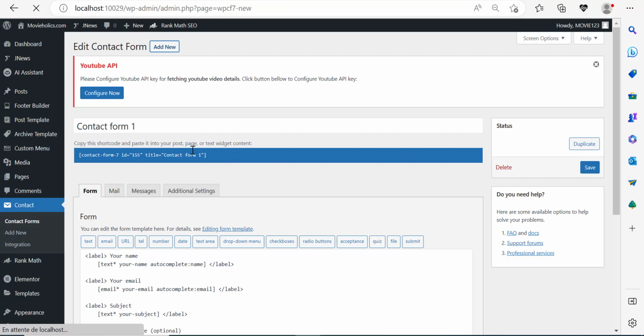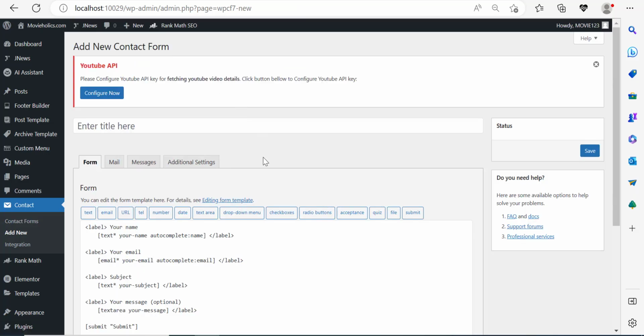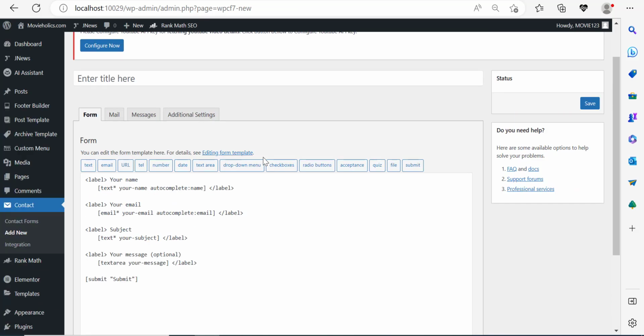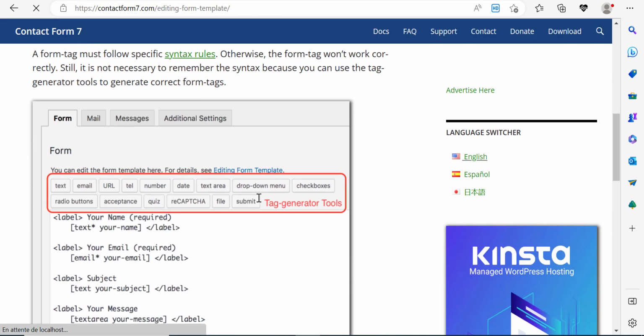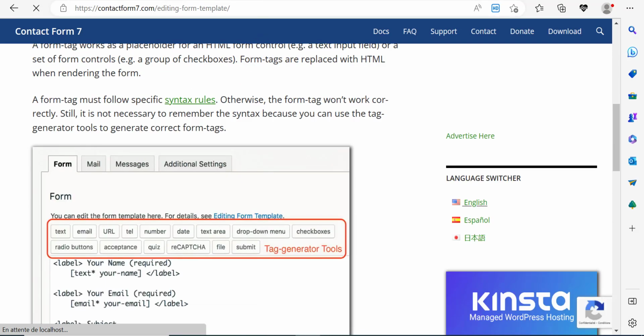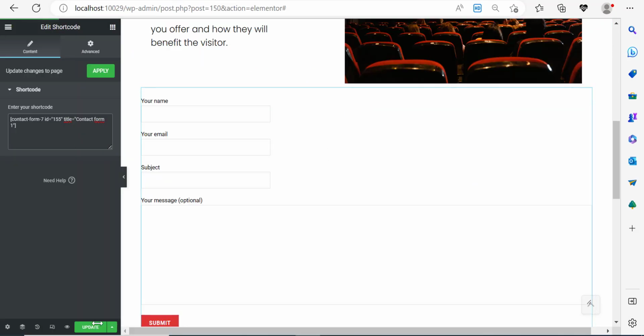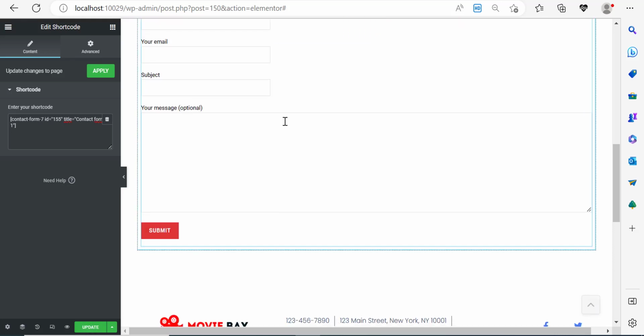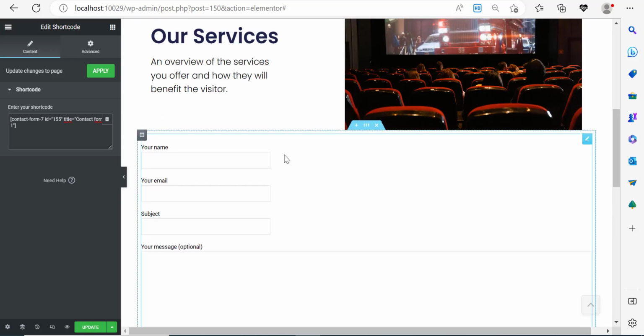Let's try to customize one. Now we've added one, but the problem is that it's not really autocompleting the email. Well, I think we can't really do much, but let's click on editing form template from here. Now they've taken us to the website, so you can go and check this stuff out. I'm just going to update. Let's just go with what we've got, and besides, this is for free. And I still need to add a title here.